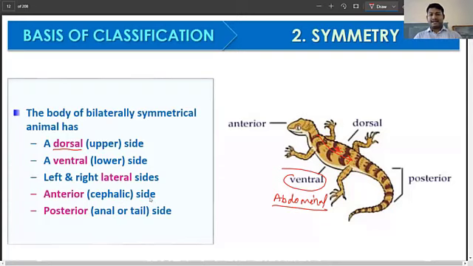Now left and right are going to be the lateral sides, and anterior, right? This is going to be anterior, that is the head region, and posterior is going to be the tail region. So an organism that shows bilateral symmetry will have all of these different sides: dorsal, ventral, lateral, and anterior and posterior sides. Very important. Many people confuse here. So you have to find your own ways to understand and remember this.